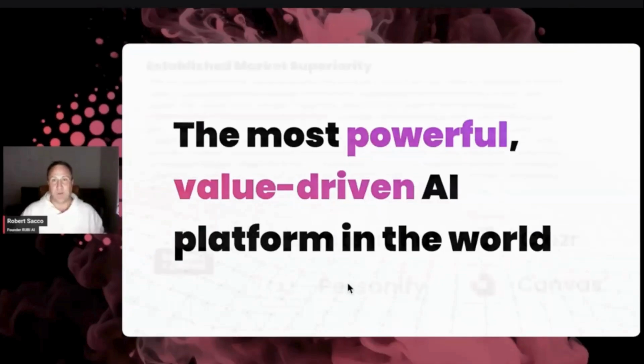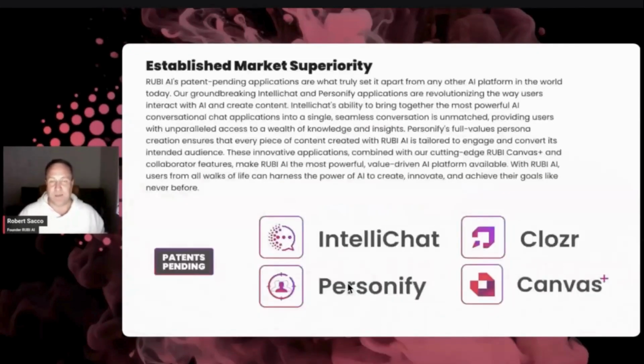The first thing is that we look for established market superiority so that we can actually maintain our superior areas coming into what we call the blue ocean of AI. When you look at AI today, it's all about one little piece of this, little piece of that, and assume if you really want to use AI to its ultimate capability, you're going to have somewhere around 7 to 20 different applications that you're going to want to have a subscription to so you can build something amazing. And then even then, you're going to have to go find a way to put it all together. And it breaks all of the creative workflow.